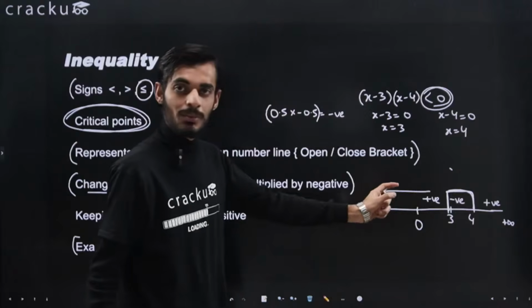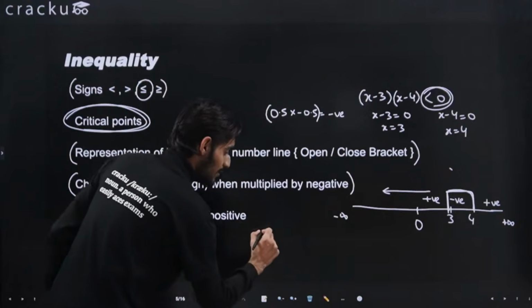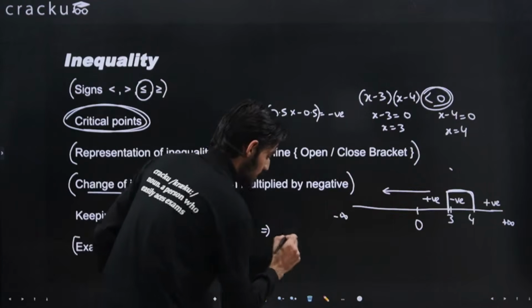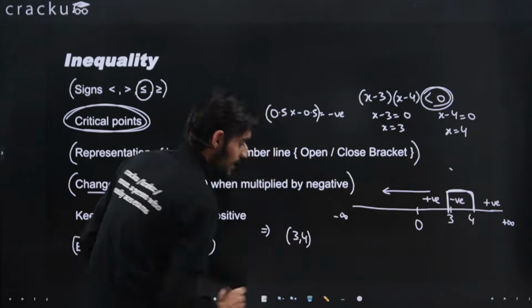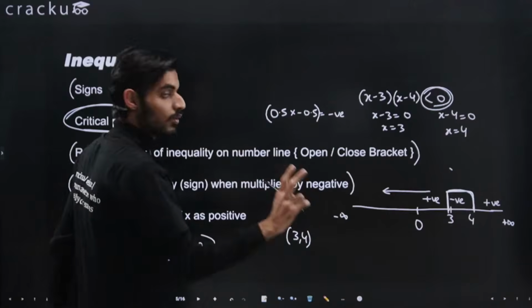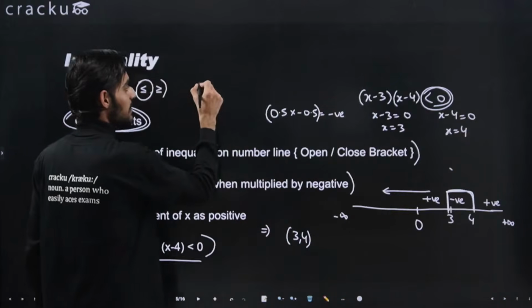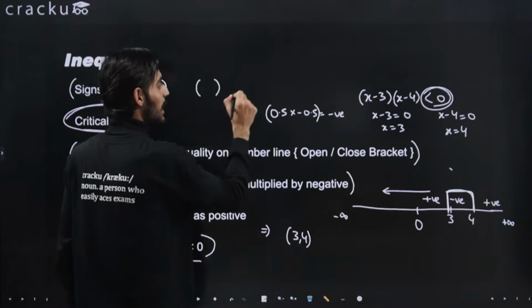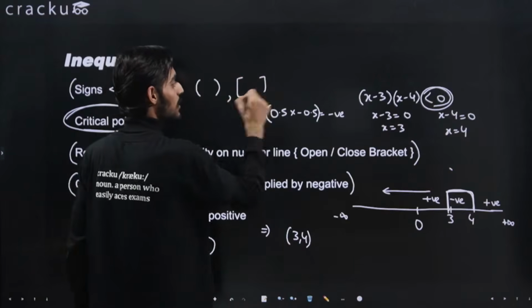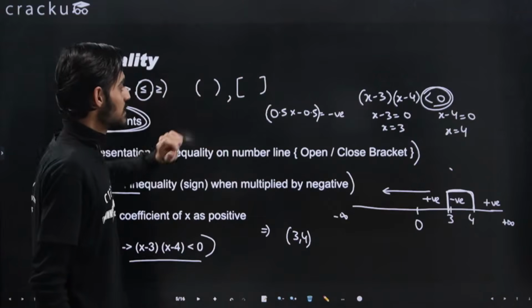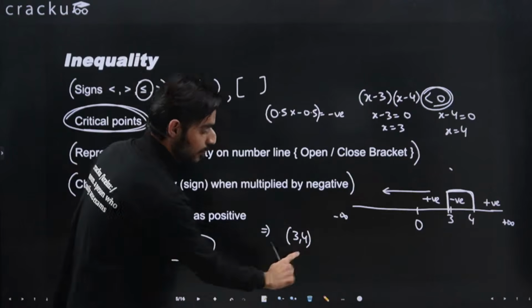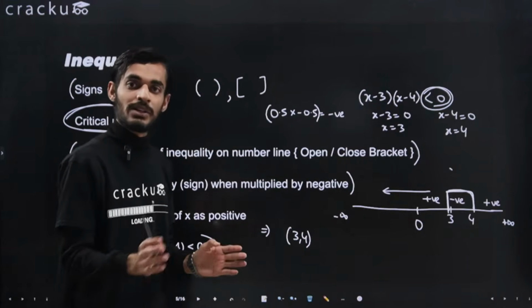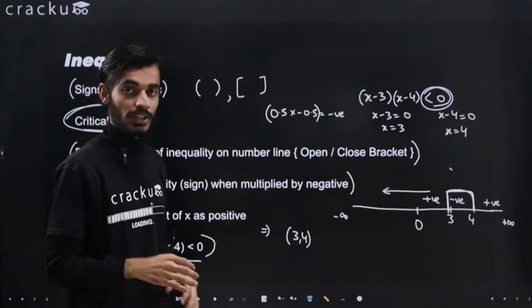And how will you be able to represent this? You will have to represent it like this, 3, 4, right? And the bracket will be open. There are two kinds of bracket. One is this, that is the open bracket, and one is this, that is the closed bracket. This basically means that the end value is not counted. That means that 3 and 4 are not counted. All the values that are between 3 and 4 will be taken as the answer.